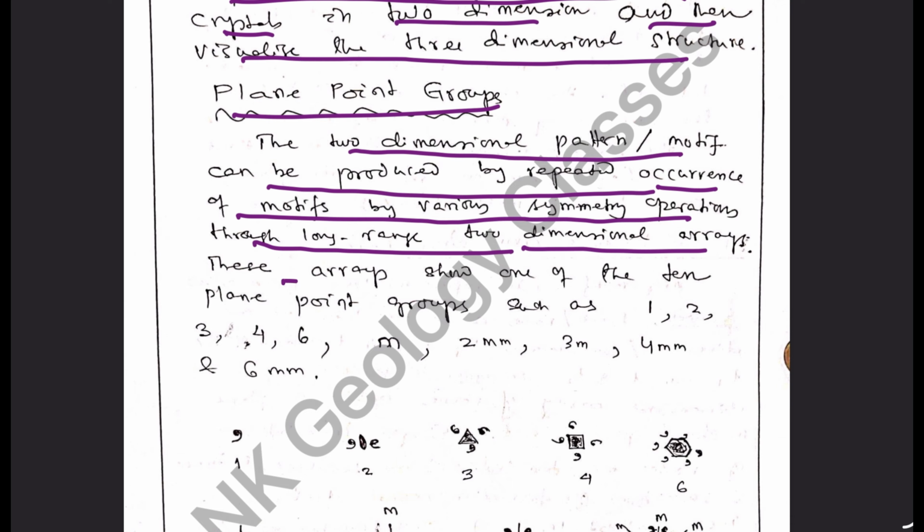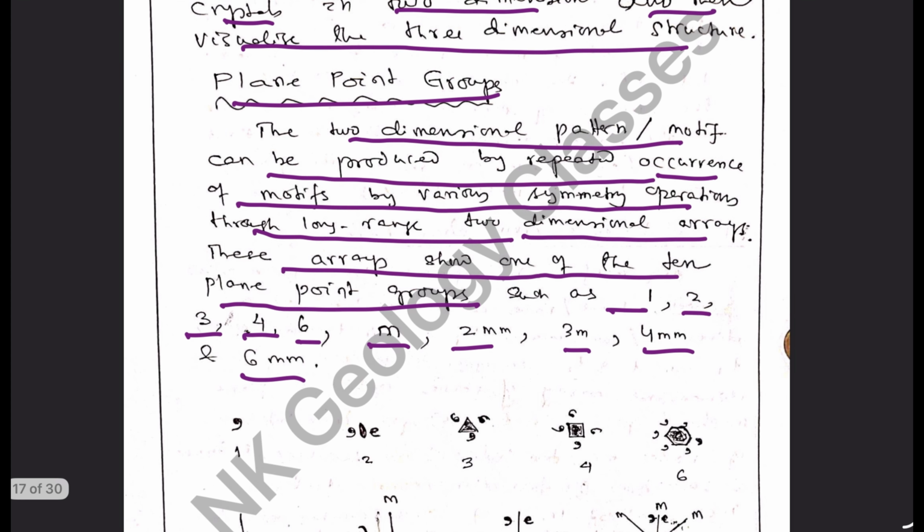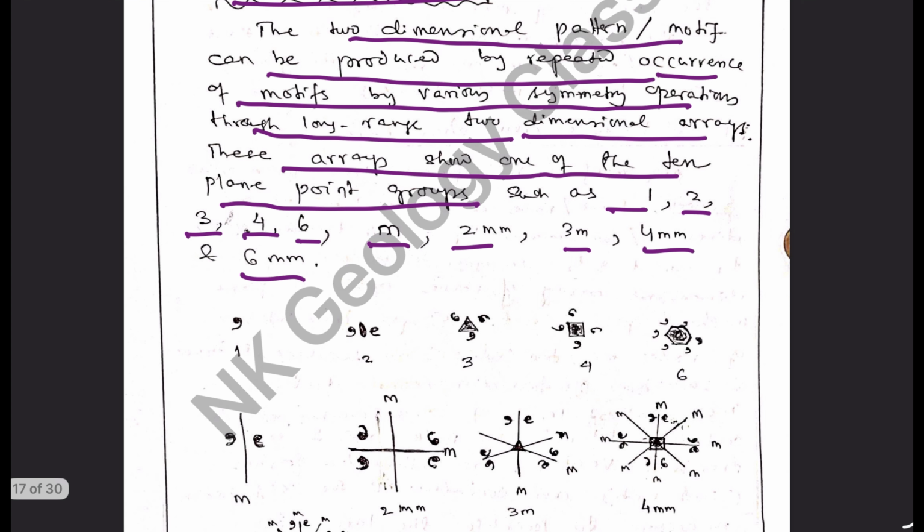arrays. These arrays show one of the 10 plane point groups such as 1-fold symmetry, 2-fold symmetry, 3-fold symmetry, 4-fold symmetry, 6-fold symmetry, with a mirror plane involving 2-fold axis, with mirror planes involving 3-fold axis, with mirror planes involving 4-fold axis and 6-fold axis. So these are the 10 plane point groups which are possible in two dimensions, which involve rotation and reflection over a plane.